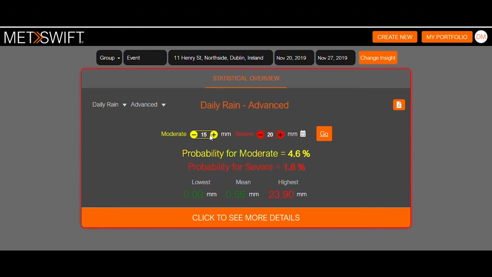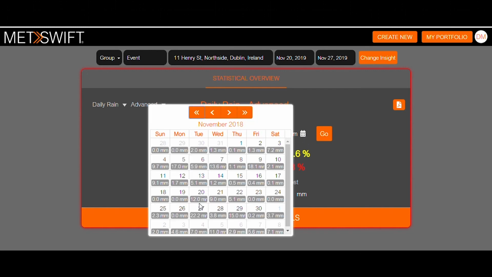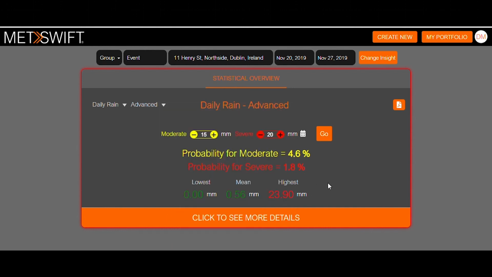We can also see that 15 mil, a slightly more relaxed limit, has a 4.6 chance. So perhaps there's somewhere in between that may be informative in that respect. We can see typically that last year there's been a whole range of reports here. On the 27th, notably, there's 22 mil of rain, but actually on the sort of event day itself, we've seen not a lot of rain at all. In fact, zero rain for the 24th and 23rd, and the days around it, varying amounts of rain.